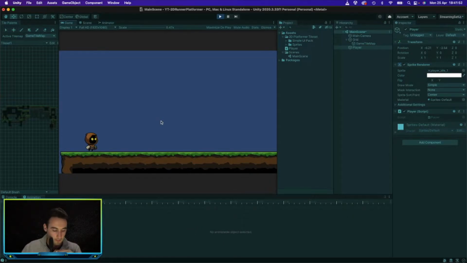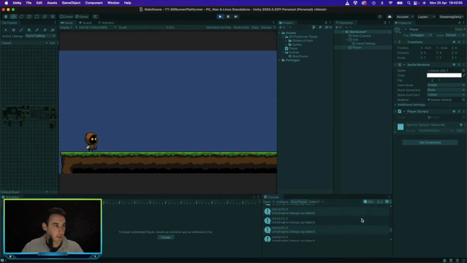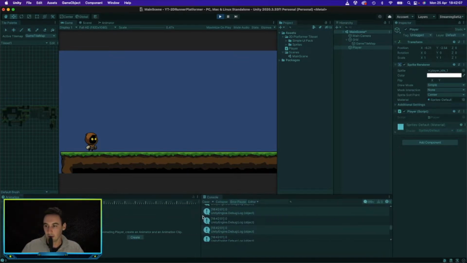or the AWD keys. So let's go ahead and go to the console. You can't really see because of the camera, but there you go, let's move that there. Let's go ahead and clear that.